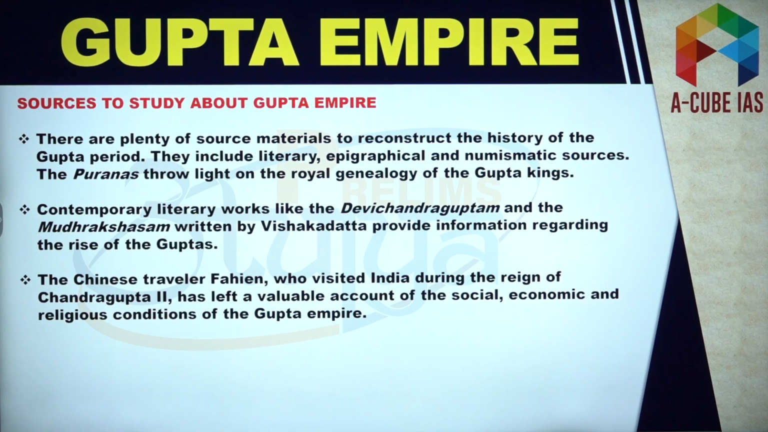Now the famous Chinese traveler Fahien, who visited India during the reign of Chandragupta II, left a valuable account of the social, economic and religious conditions of the Gupta Empire. So we get valuable information from the account of traveler Fahien also.